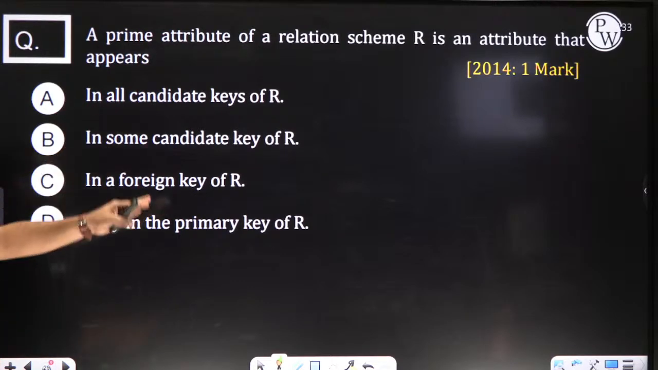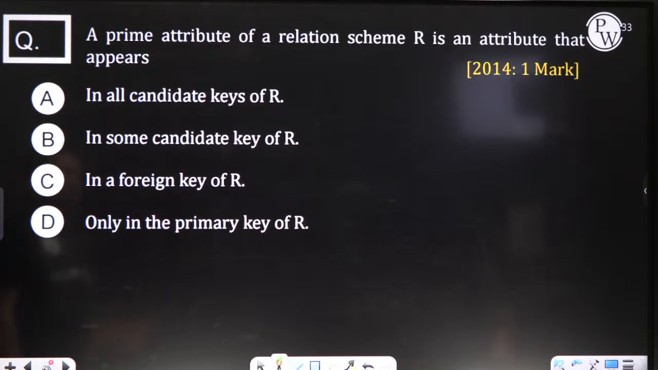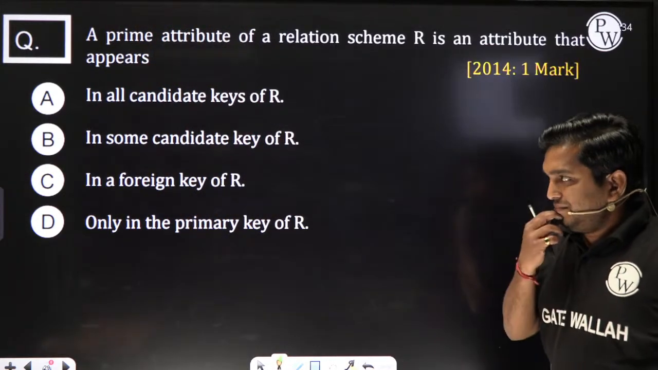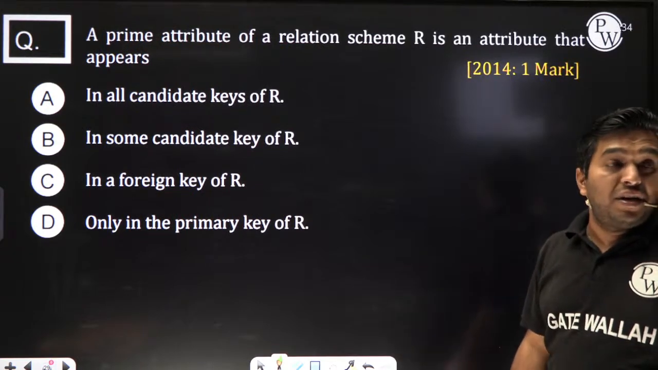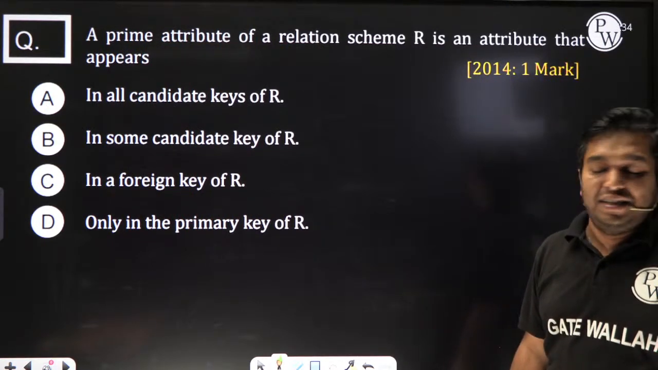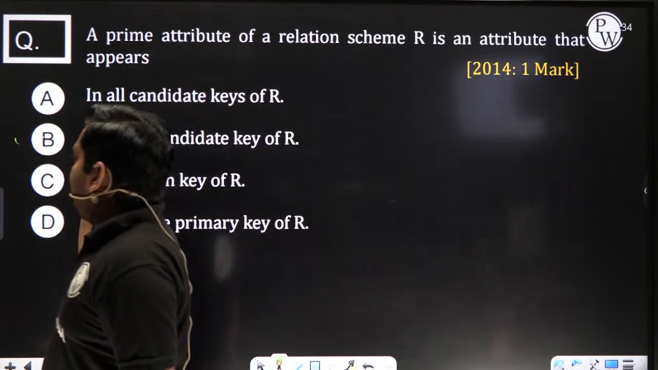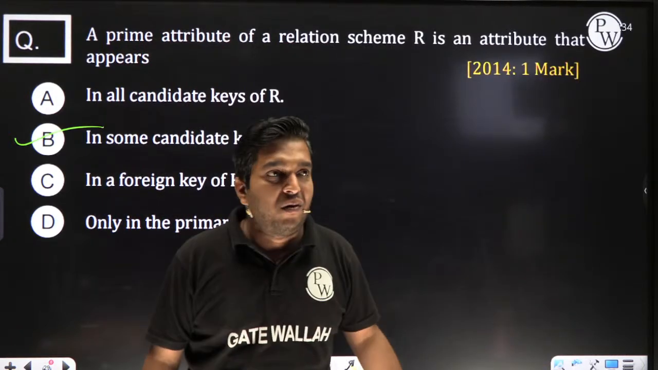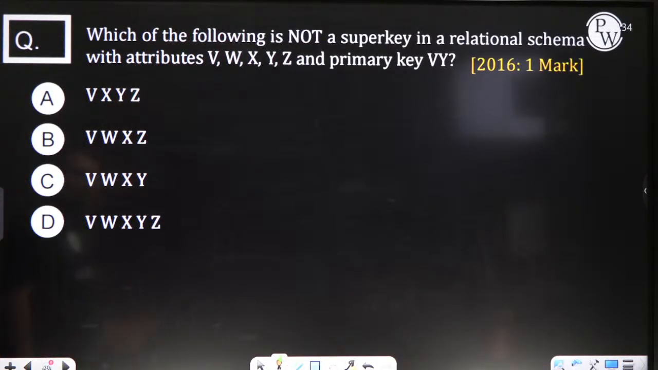You tell me the answer of this question. The prime attribute of a relational schema is an attribute that appears in: a foreign key, only in the primary key, in all candidate keys, or in some candidate key. My dear student, in some candidate key. The option 'all' is completely wrong. This is the next question. Tell me what the answer is. Okay, I will discuss it later, tomorrow. Don't worry.